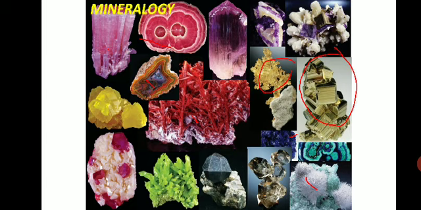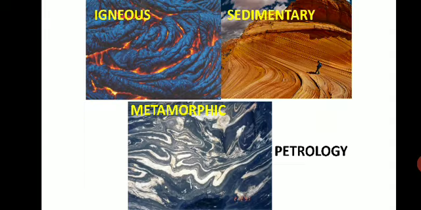In mineralogy we study minerals under physical properties also, and that is nothing but the hand specimen. We take the mineral in hand and study the physical properties which we can see with our naked eyes, and we also study minerals under a microscope by preparing thin sections. Studying minerals under a microscope is called optical mineralogy. For you, in module 1 we are going to discuss only the physical properties of minerals.